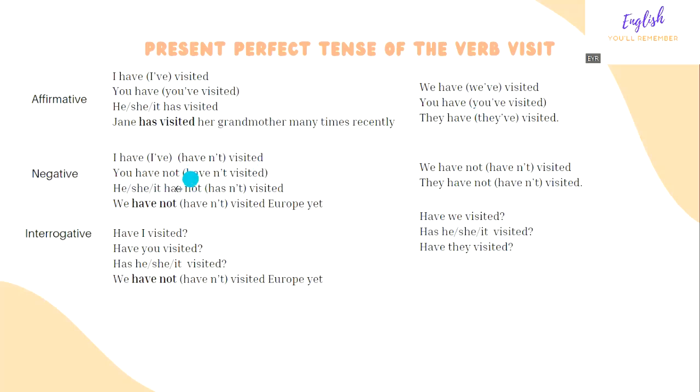And then the negative: I have not visited, I haven't. You have not, you haven't visited. We have not visited Europe yet. We haven't visited, and so on. And then the interrogative: have I visited, or have you visited Europe? Has she visited Europe? And so on.